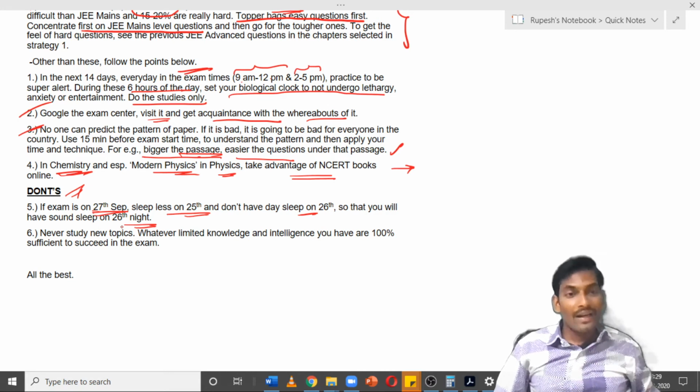And the second important point, never study any new topics in this period. Someone may say that in this chapter many questions may come in JEE Advanced. They are not true, because you cannot predict the weightage of any chapter. Of course, there are good weightage chapters in physics, like electrostatics, modern physics, wave optics, rotation, and many more, but we cannot expect that in JEE Advanced. So never study any new topics.